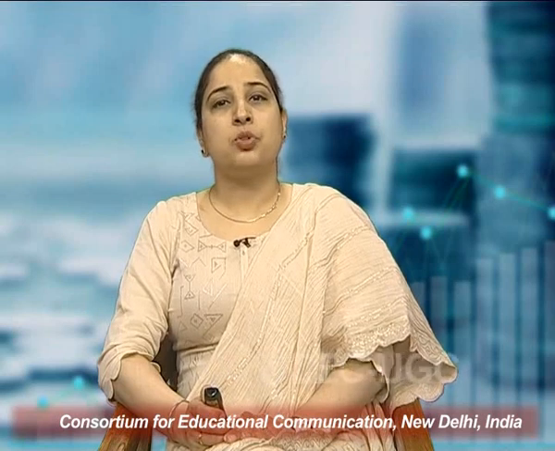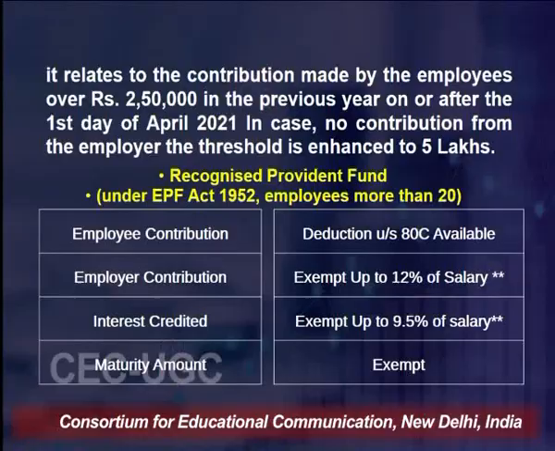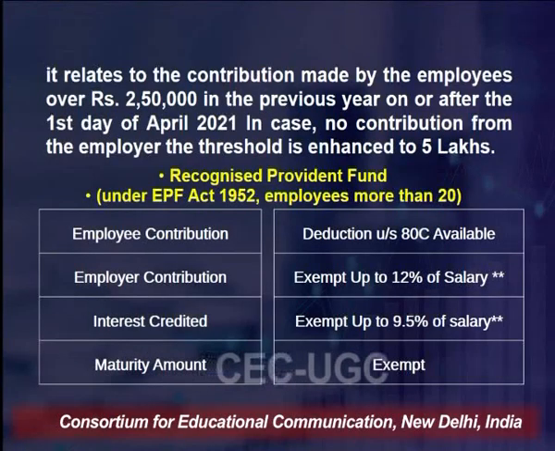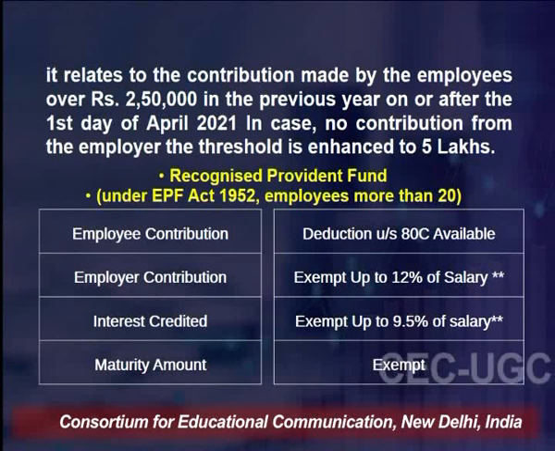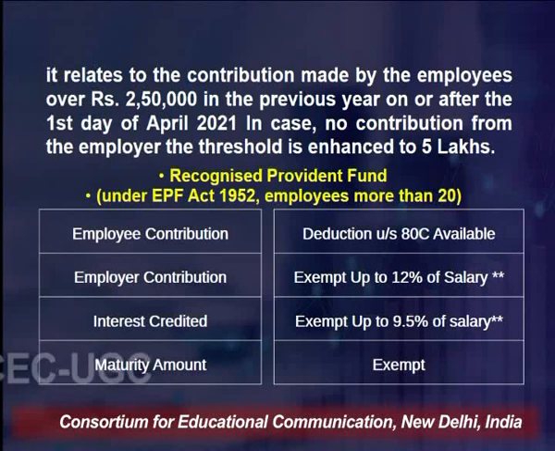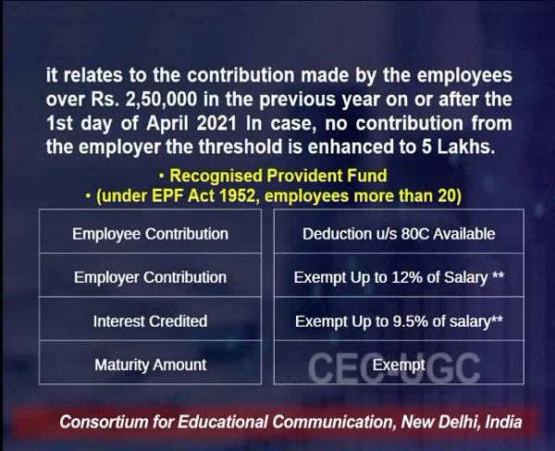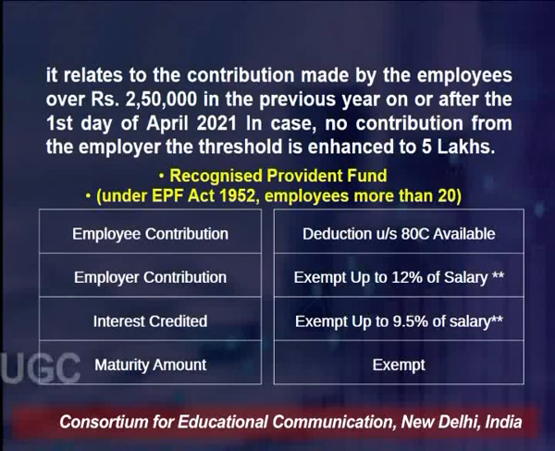But let us suppose when we talk about these SPF accounts or your RPF accounts, in case the employer does not make any contribution, then your limit gets extended to 5 lakh rupees, right? So in short, if there is a contribution by the employer, your maximum limit is 2,50,000.